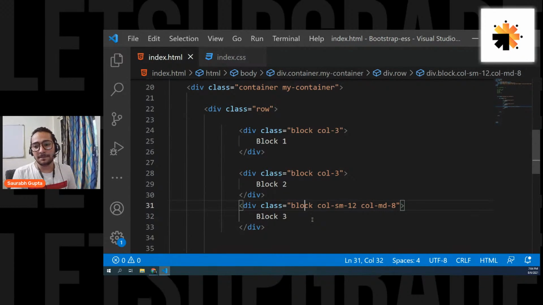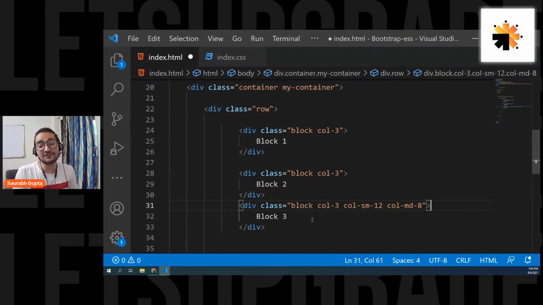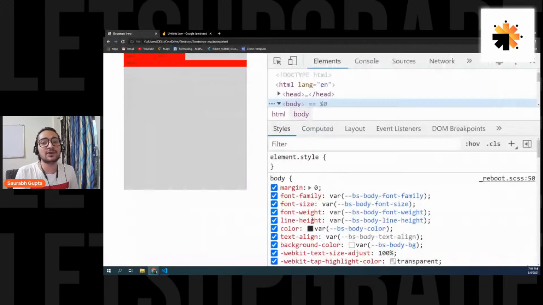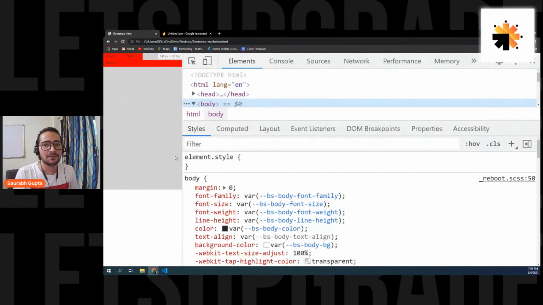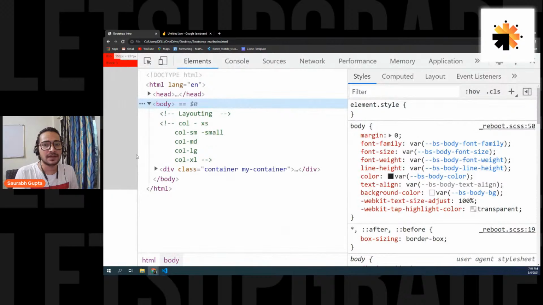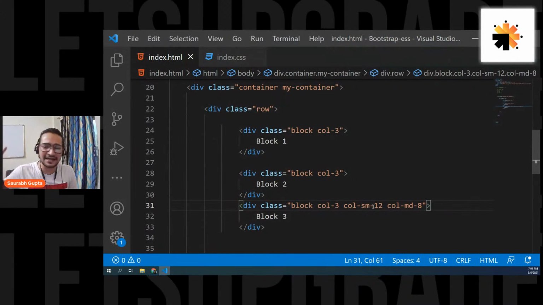See, if I write Col 3, that means for extra small devices, I want you to be 3. Let's convert our site to extra small. Let's make it small, small, small, extra small. Yeah, now it's like 3 only. I think we can't go extra small here. It's still working normally. That's totally fine. Okay, so guys, are we clear, everyone?